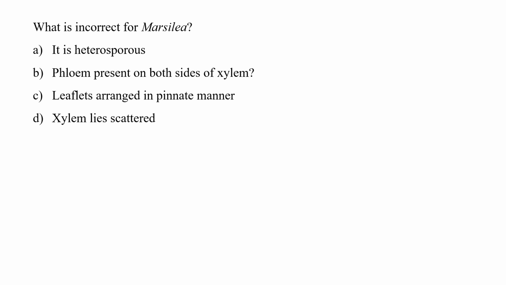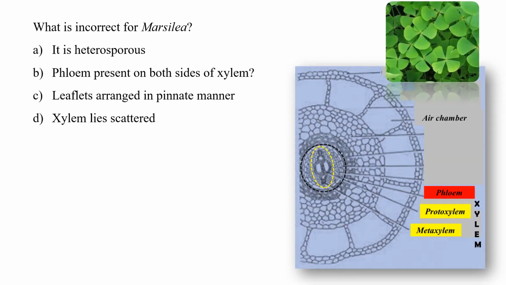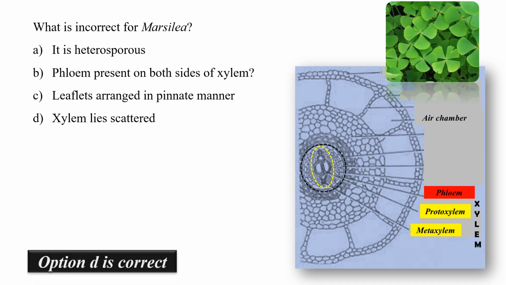Our first question is, what is incorrect for Marsilia? So Marsilia is a pteridophyte heterosporous species. As seen in the picture, leaves are pinnately compound. Xylem is surrounded by phloem and it is not scattered, either it is in the ring form. So option number D is correct.